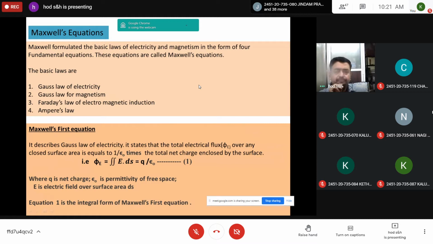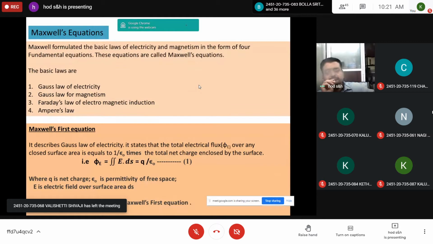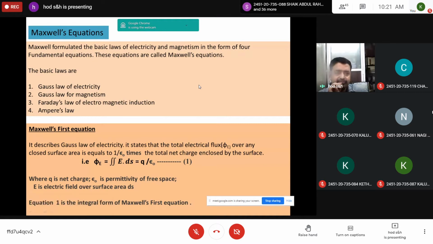In brackets, write integral and differential forms, and these are called Maxwell's equations.